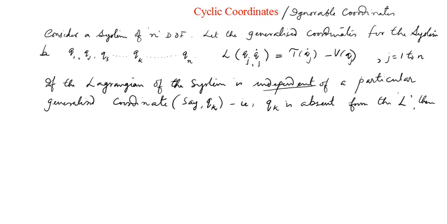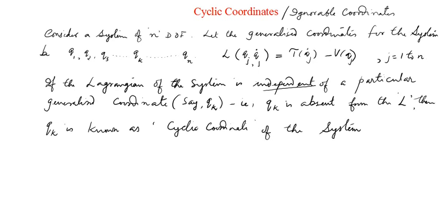then this qk is known as a cyclic coordinate of the system.